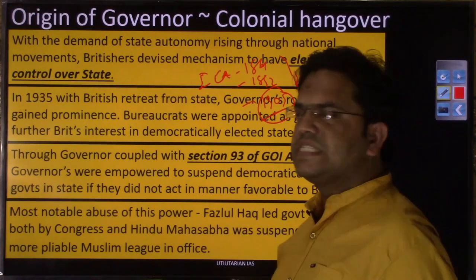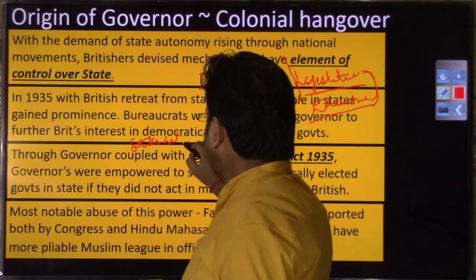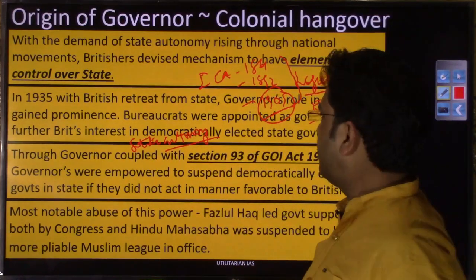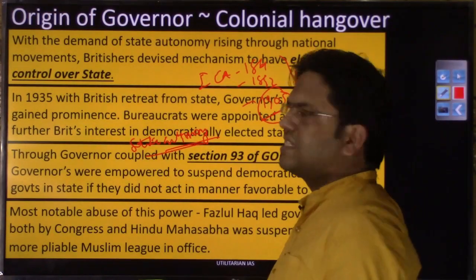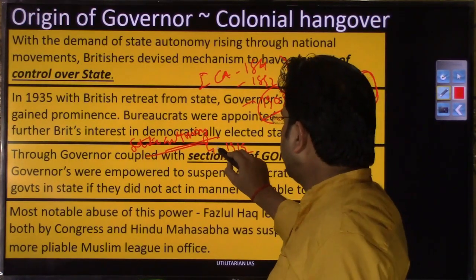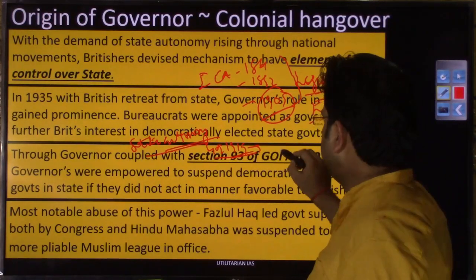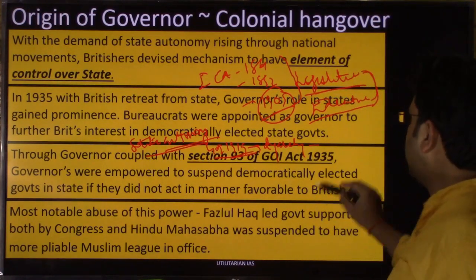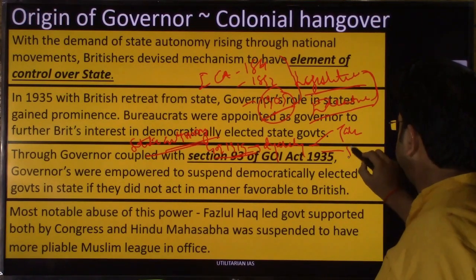After 1909, we changed gear and started demanding something called state autonomy, that the states or provinces in the Indian scheme should get autonomy as well. When we started demanding, we had various protest movements ongoing with this demand, and it was met partially by the Government of India Act 1919. Although state autonomy was provided in 1919, it was capped by something called diarchy, where the Governor General at the state level had some power reserved. Do you remember something called transferred power and reserved power?